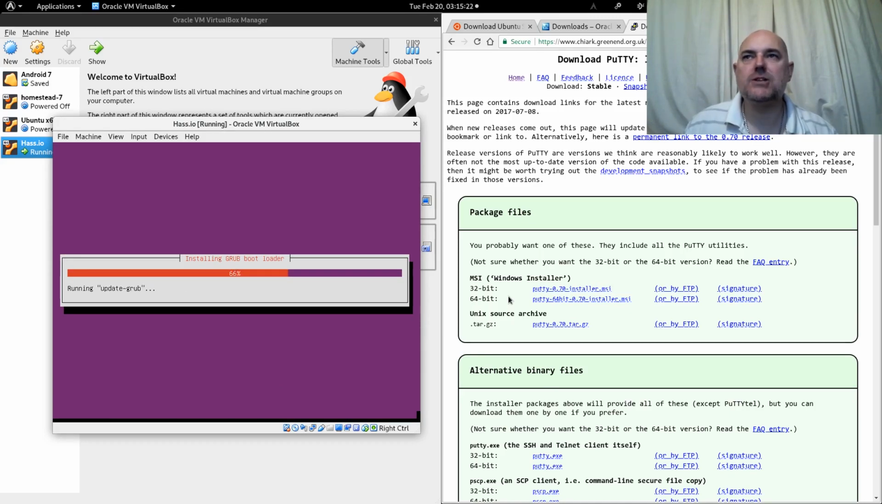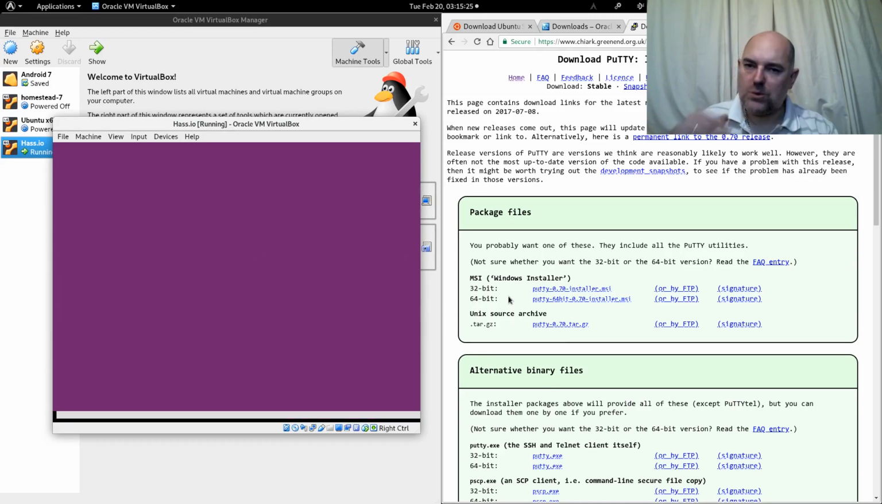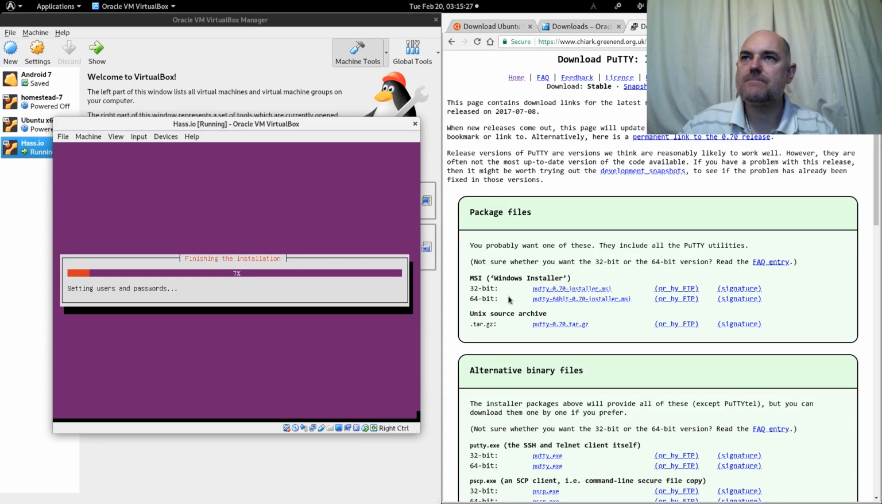Now the installation is near enough finished. Once it's finished I can close the installation. It'll probably close itself. However, I don't need to go into the settings and remove the Ubuntu CD. It will think it's an installation CD, which it obviously is, and it'll do that automatically. Job done. Right, so it's still installing grub.